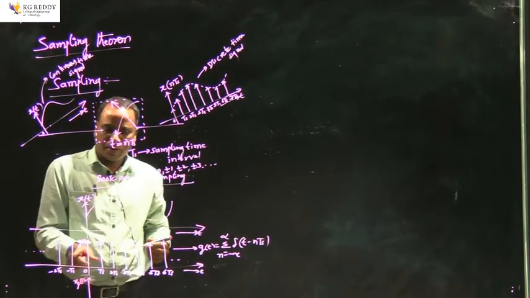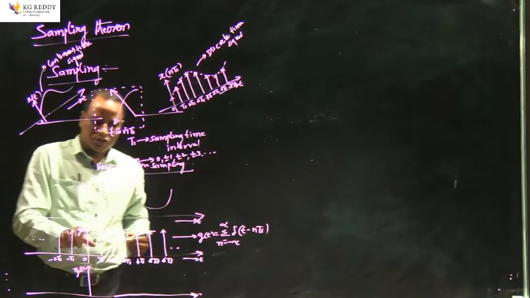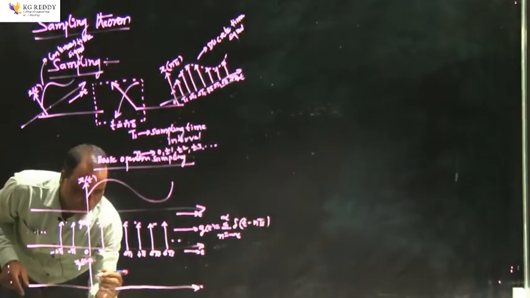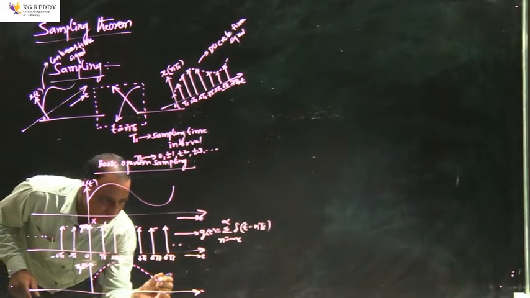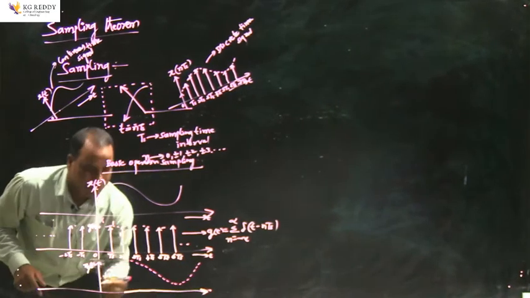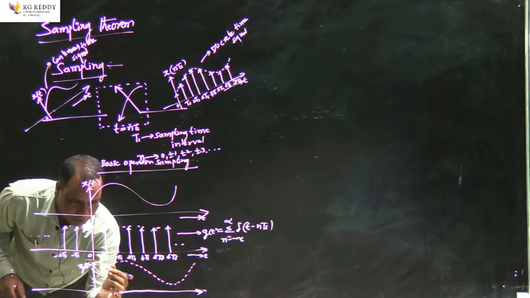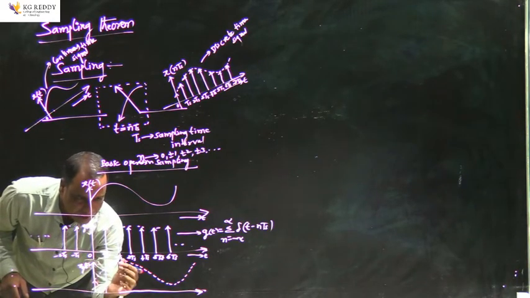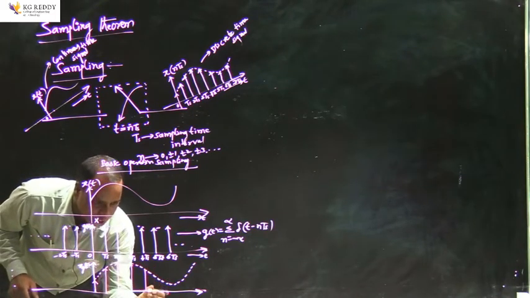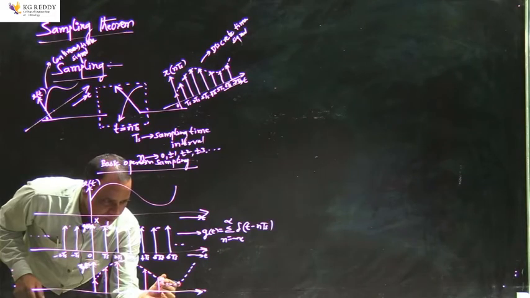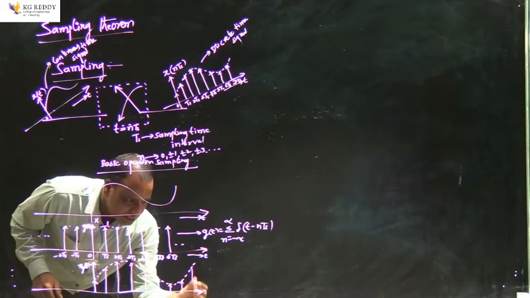Now if I multiply, this is the train of impulse function whose amplitude is 1. So at origin, this amplitude and this will be multiplied. So the resultant signal will have the amplitude like this. So I have an impulse function at origin, and impulse function at Ts, and another sample at 2Ts, 3Ts, 4Ts, 5Ts, and 6Ts, 7Ts, and 8Ts, and it continues so on.